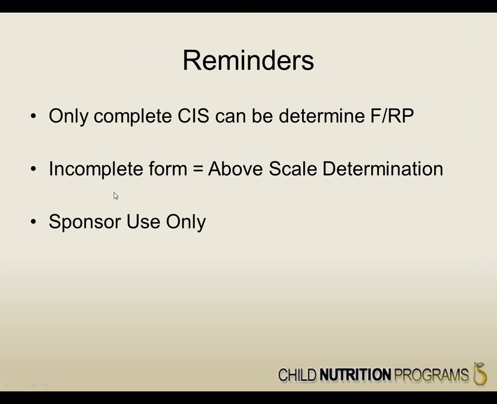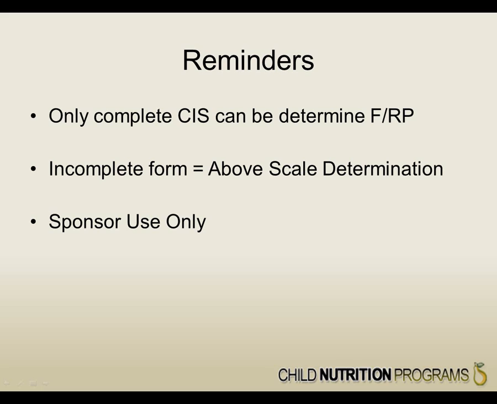We will be looking at how to approve the 3 different eligibility types. Only complete CIS applications containing all required information can be approved as free or reduced price eligible. If the form is not complete when received, the sponsor can ask the parent or guardian to complete the missing information or determine the CIS as above scale. Sponsors will document the determination in the sponsor use only section of the CIS form.